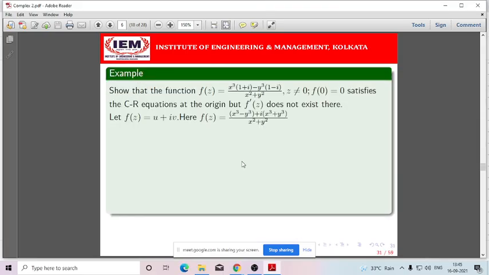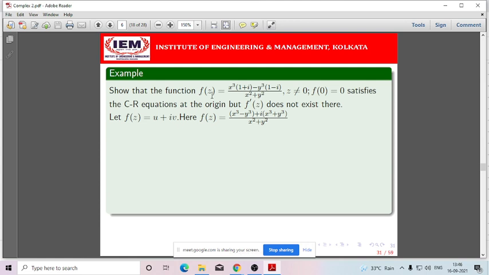Then there is another problem. So the function where z is not equal to 0 is defined as this, and if z is 0, then the functional value is 0. Show that it satisfies the Cauchy-Riemann equation at origin, but f dash z doesn't exist there. That means what we need to show here. So here the point is mentioned, that means the point is origin, that means z equals to 0. So here we need to check whether this function is analytic or not at z equals to 0.